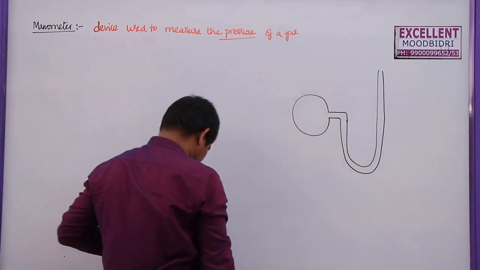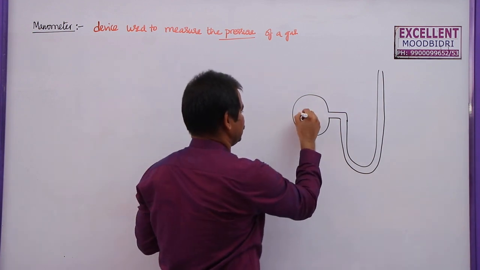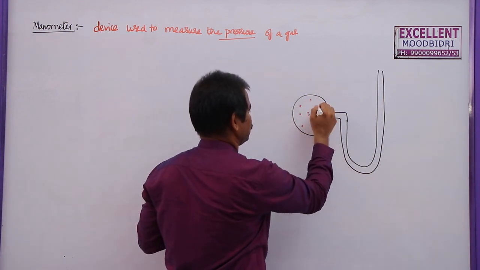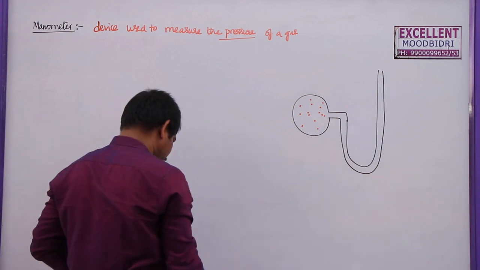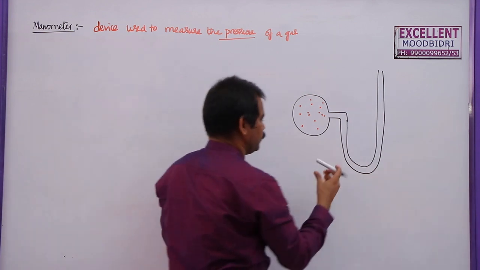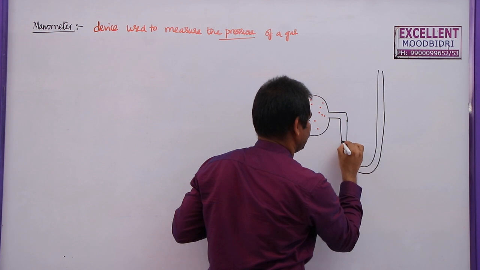This entire bulb is filled with gas, and this U-tube is filled with mercury.